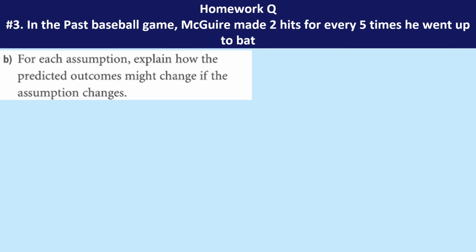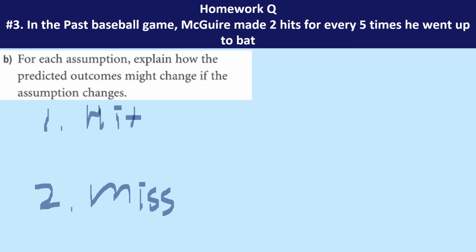For each assumption, explain how the predicted outcome might change if the assumption changes. So in this case, we need to predict the outcome. There are 2 different types that I can think of. One is, okay, there is a hit. The other can be a miss, obviously, a strike situation.